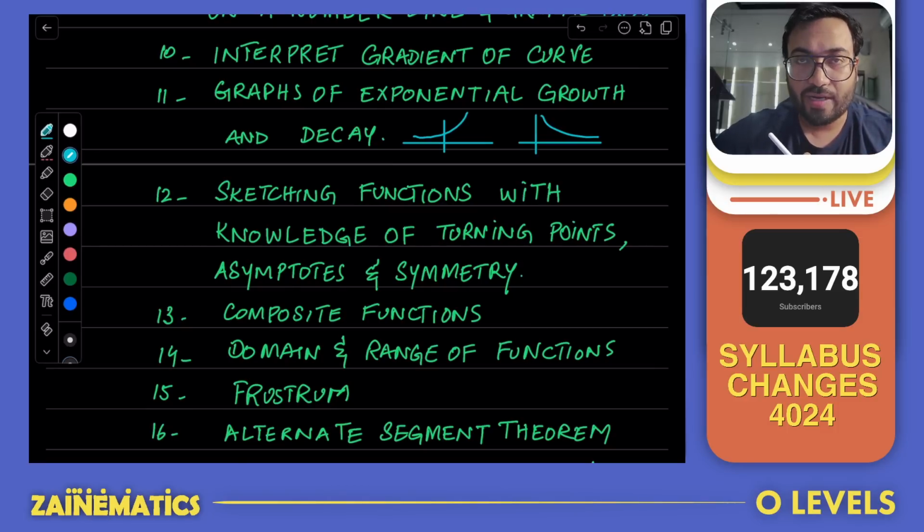You have to know what asymptotes are, like, which lines you cannot touch with your graph, and you have to know which graphs have some sort of symmetry, and you have to particularly remember that symmetry. And I will be covering in detail a whole video, a longer video, with everything they have added in functions, because functions is a topic that they have drastically changed, and that is one of the early sections they have changed a lot.